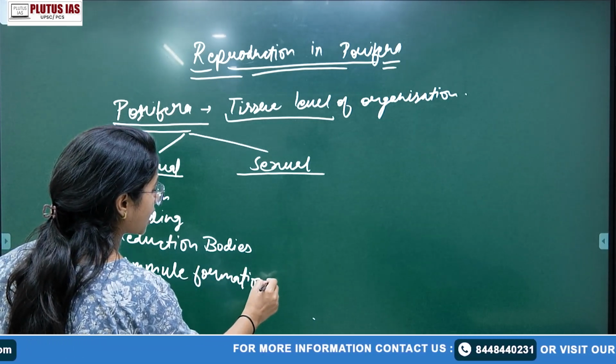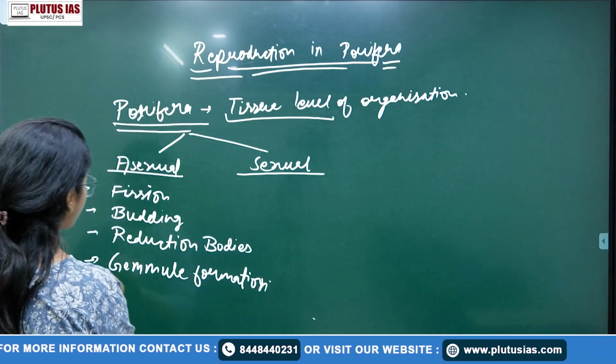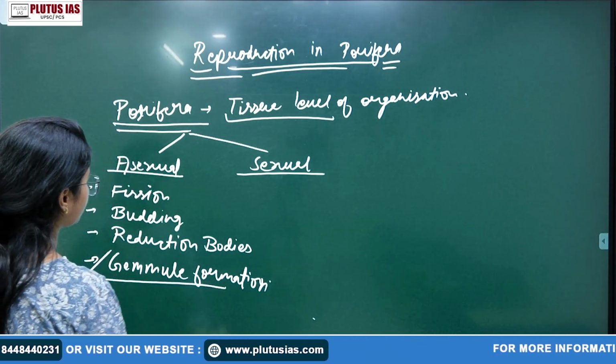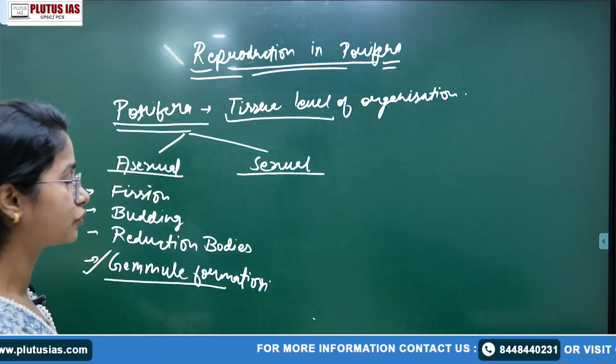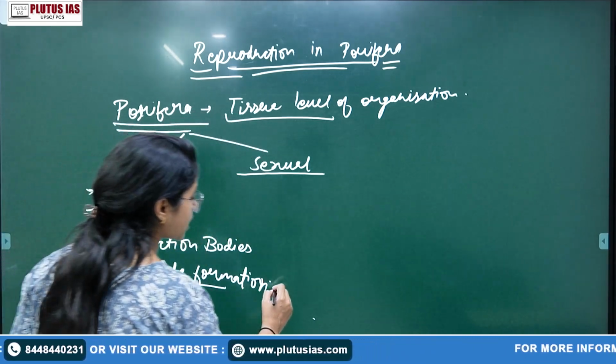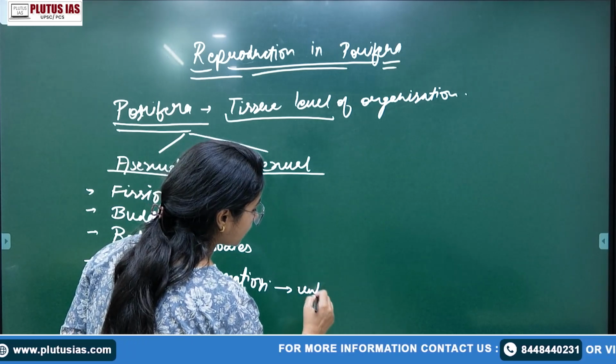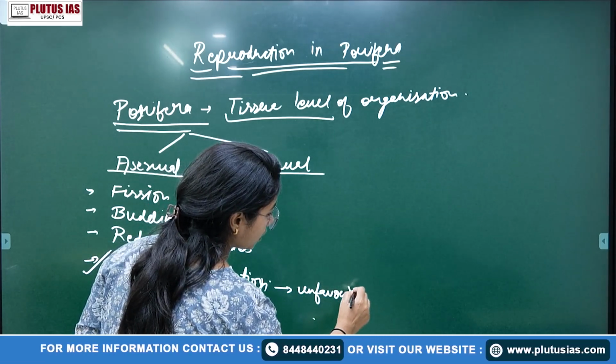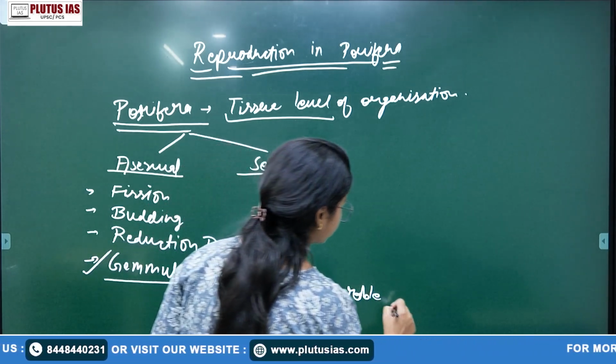This has been asked so many times. Sometimes we get confused if we don't know, because generally asexual reproduction is just budding, fission, and so on. But gemmule formation actually occurs during unfavorable conditions.